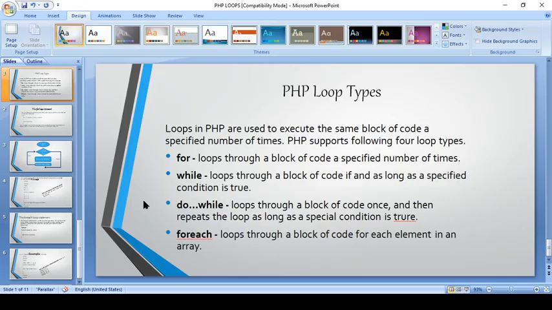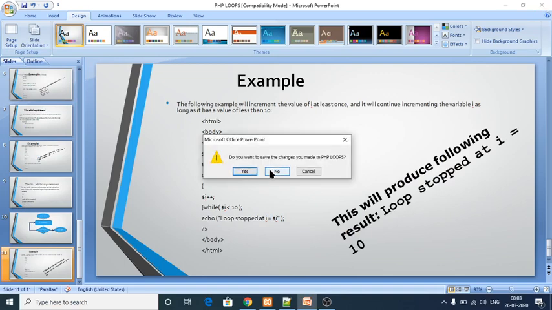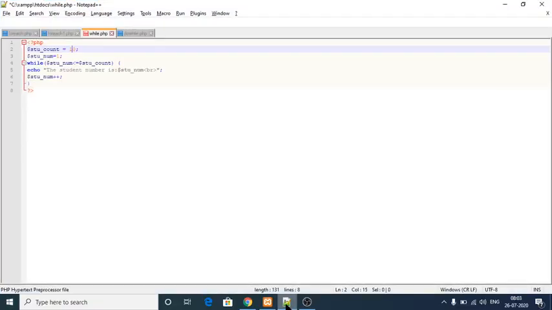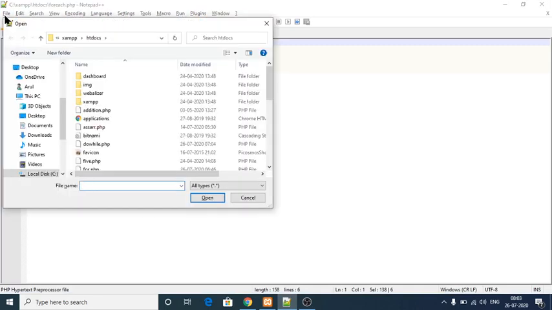Next one, I will give small example programs for your reference. So see here, already I have typed some programs for your reference.